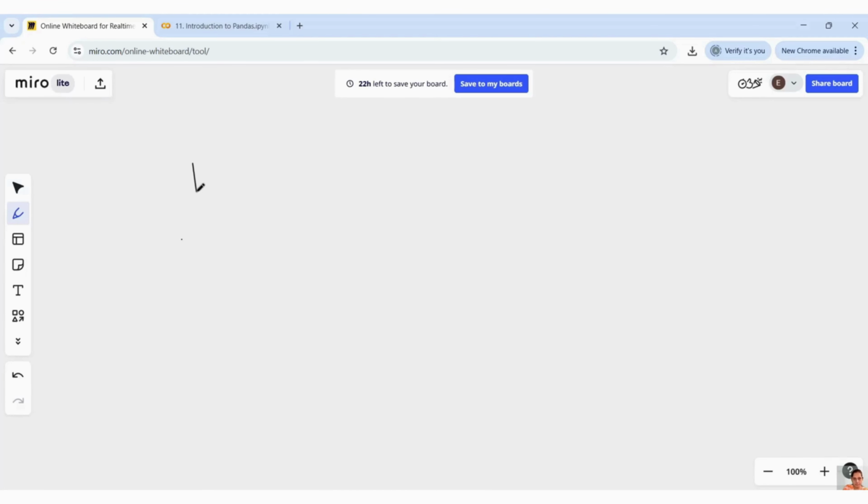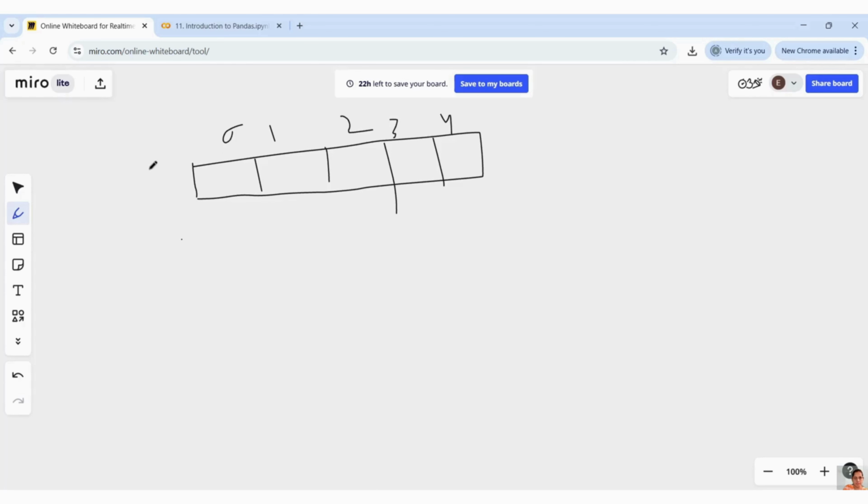So just understand this. This is one array, 0, 1, 2, 3, 4, and this is the index. This is a 1D array. We already understood from NumPy that this is a 1D array.